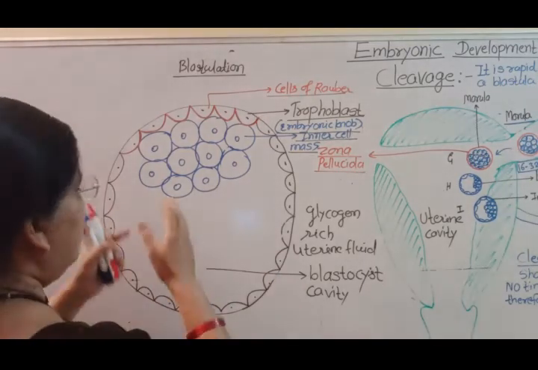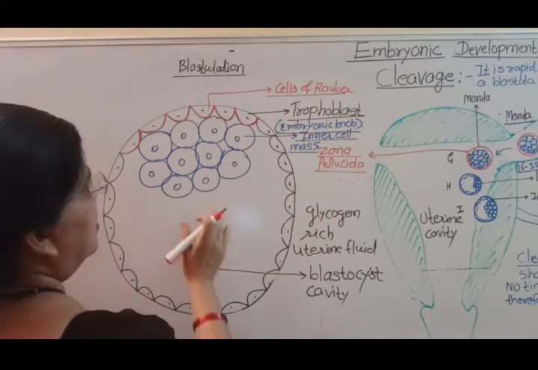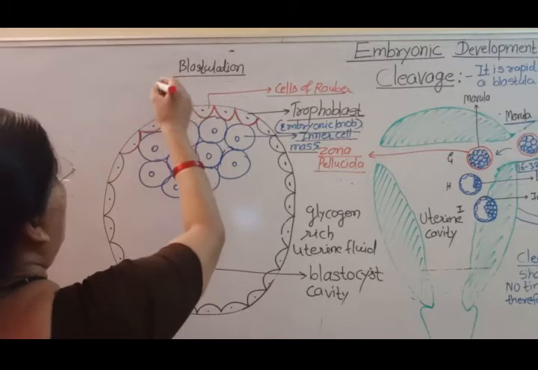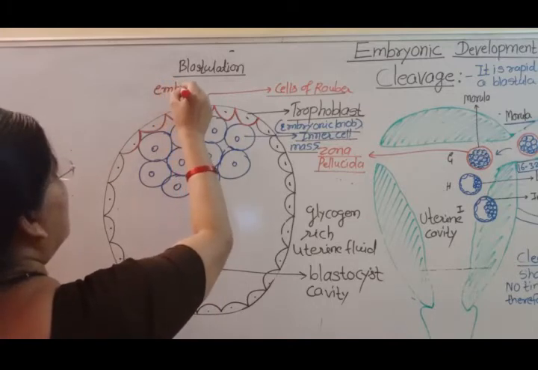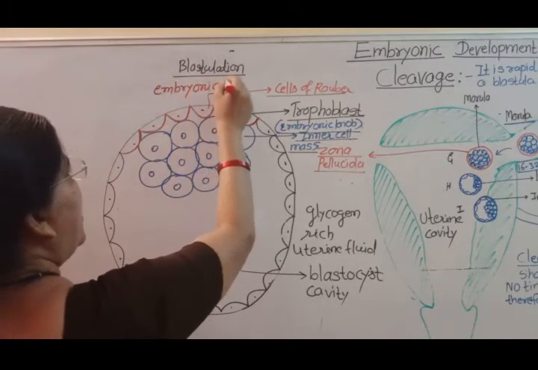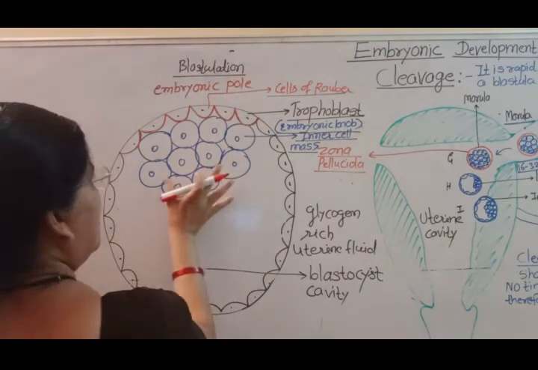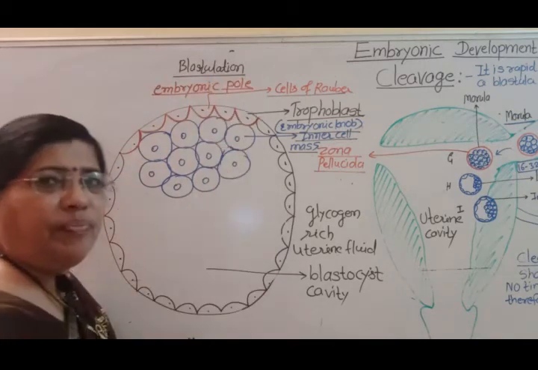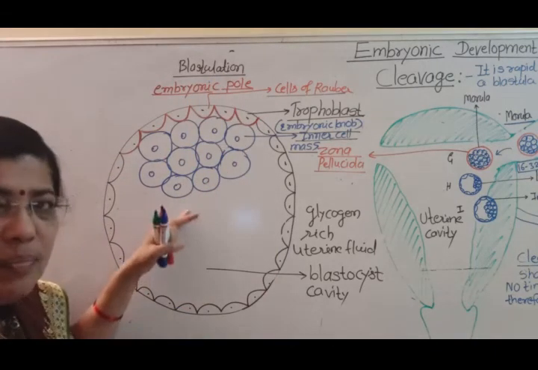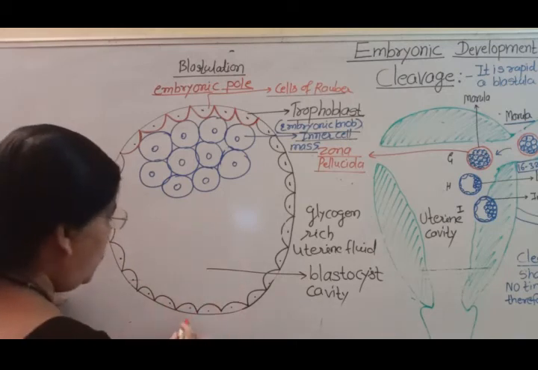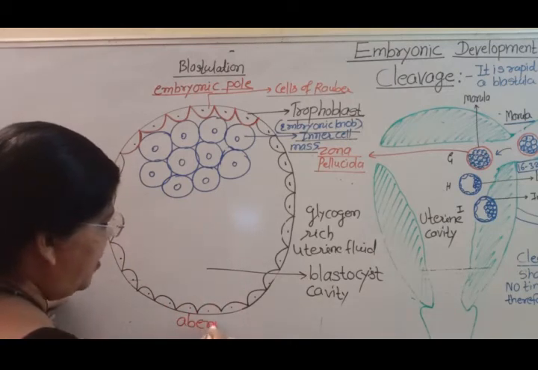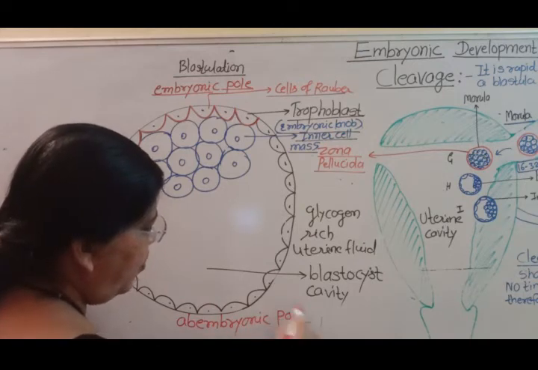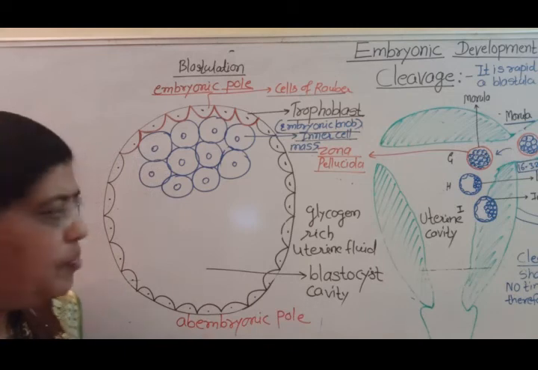The side of the blastocyst towards the inner cell mass is called the embryonic pole, and its opposite pole is called the abembryonic pole.